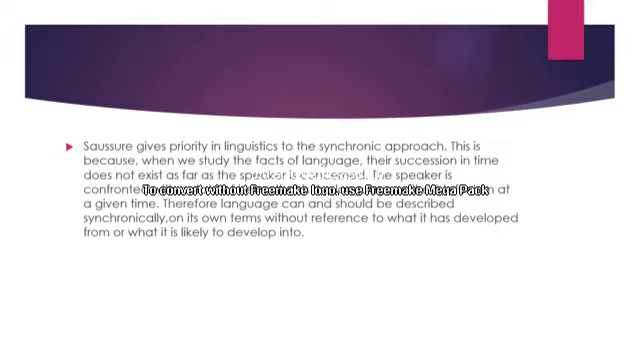So, therefore, language can and should be described synchronically on its own terms without reference to what it has developed from or what it is likely to develop into. Let us discuss in detail the priority of synchronic over diachronic study. It is explained by Saussure with the help of one example, that is, the analogy with the game of chess.